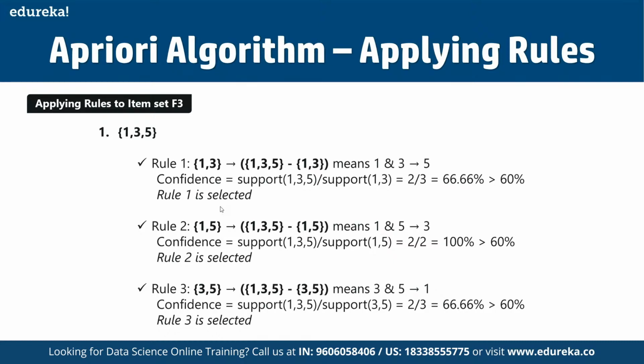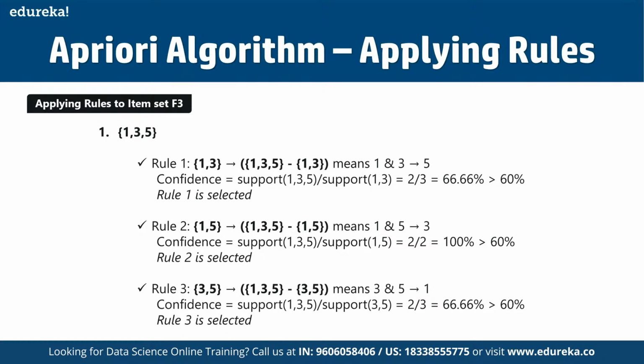And in rule 2, we have 1, 5 resulting in 135 minus 1, 5. That means if someone is purchasing 1 and 5, then they have a good possibility of going for 3 as well. For finding the confidence, we divide the support of 135 by the support of 1, 5. That's 2 by 2, which translates to 100%, much greater than 60%.